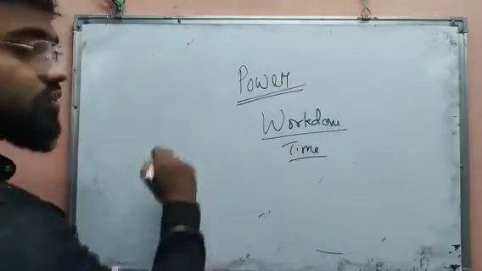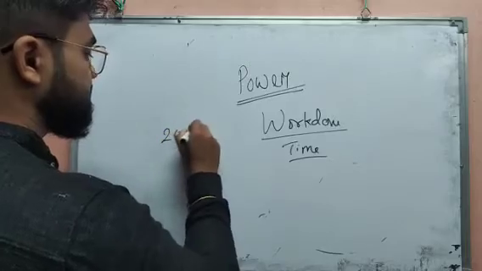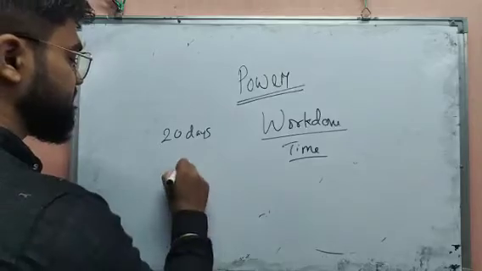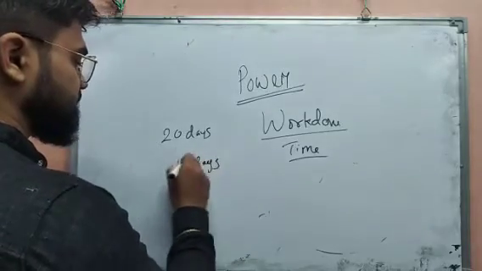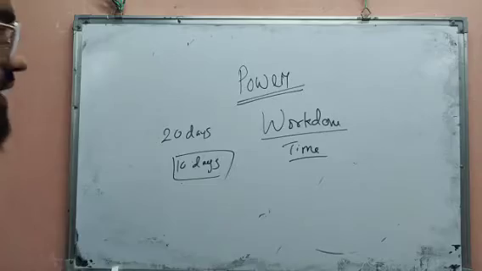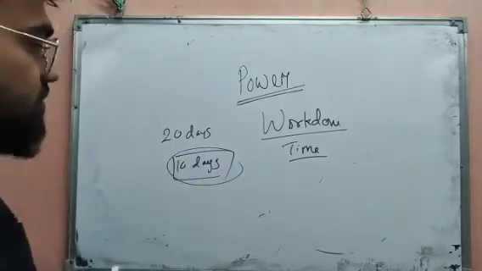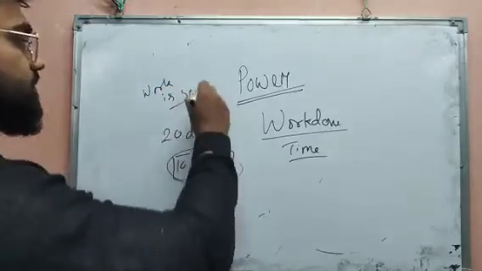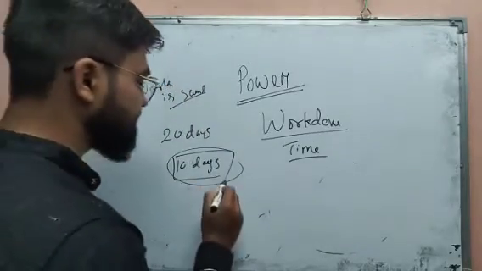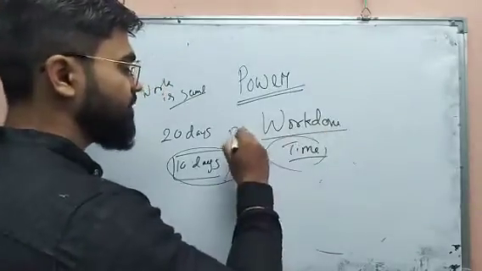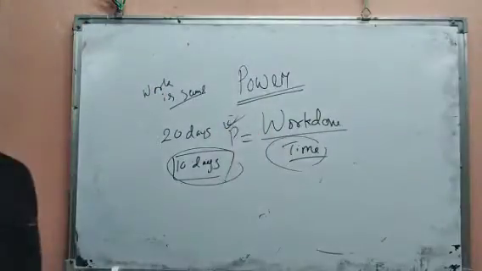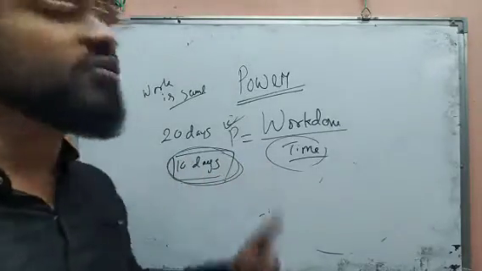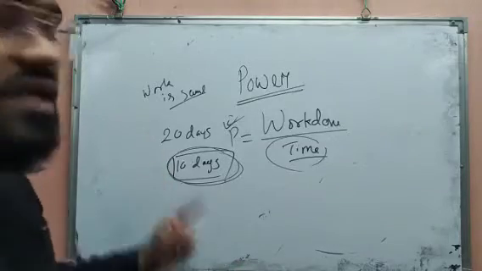Suppose to complete a work, one person takes 20 days, same work, and another person takes 10 days. Then here the time is less, and the work is the same. So obviously the power value will be greater. As the power value is greater, you can say that the person who takes 10 days to complete the work has more power as compared to the person who takes 20 days.